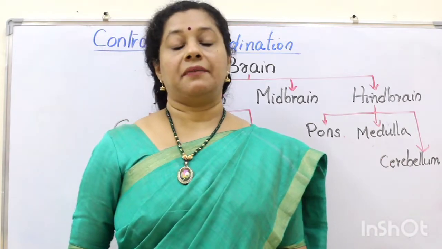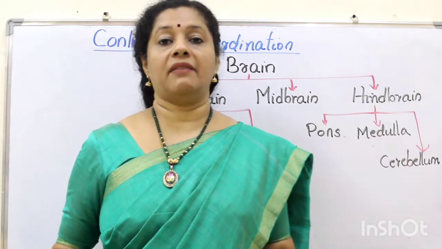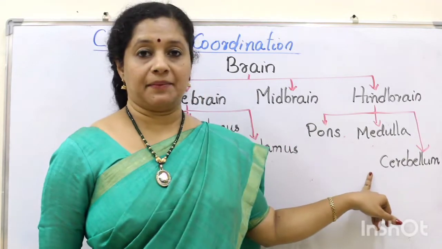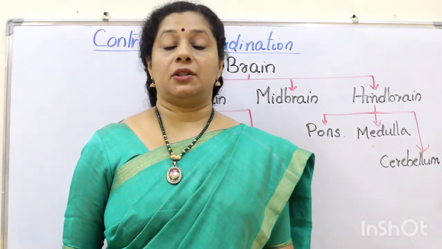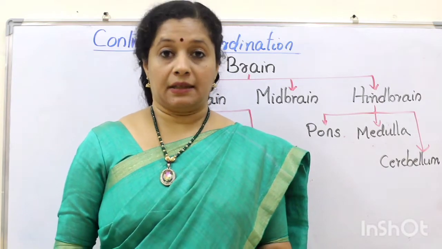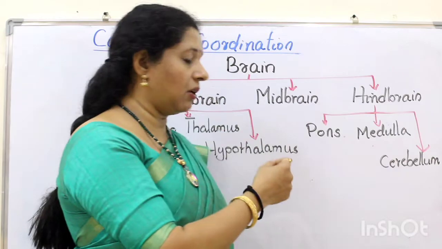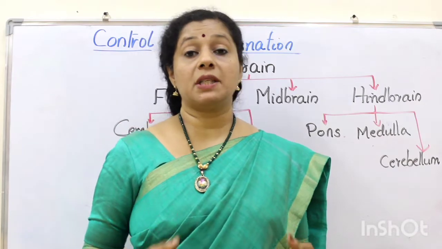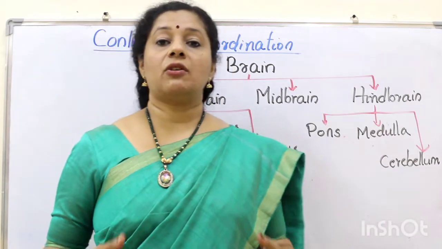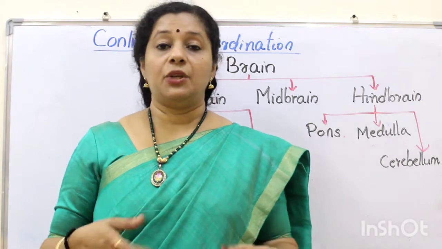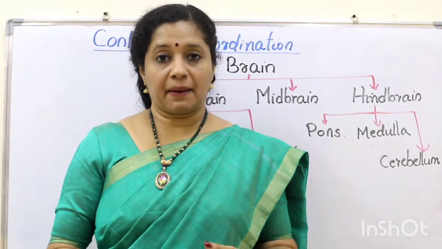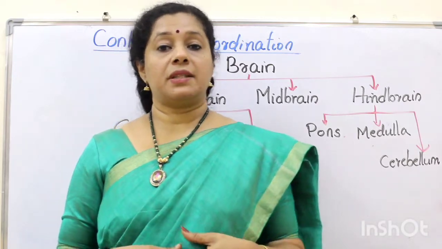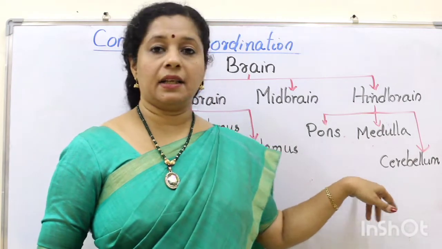But at the same time, when I am standing here, I have a posture and I have a balance, otherwise I would have fallen down. This posture and balance is because of my cerebellum. And also it allows me to walk in a straight line. It gives me precision. Suppose I want to write something on the board, my hand should go to that particular region and write, that is called precision. So precision requiring actions are also controlled by this, and also basically the balance. When you ride a bicycle, you need a lot of balance, right? That we gain by practice. So that is also by the cerebellum. Precision requiring actions, body posture, balance, everything is maintained by another region called the cerebellum.